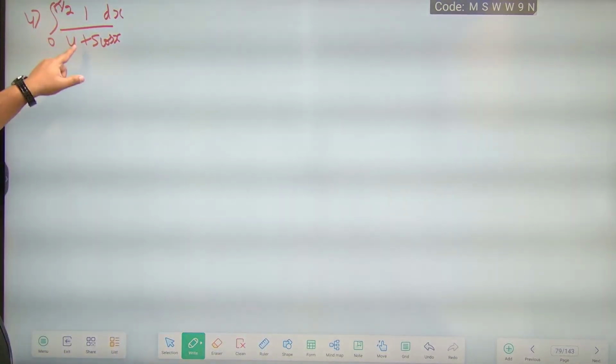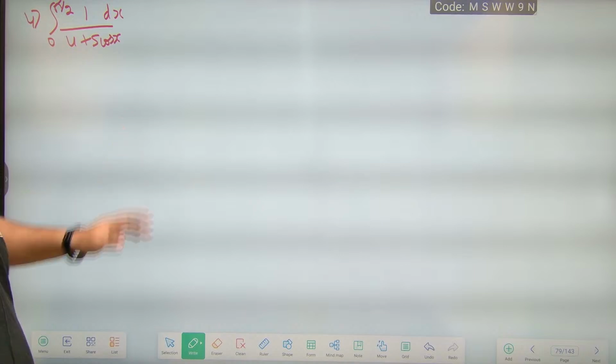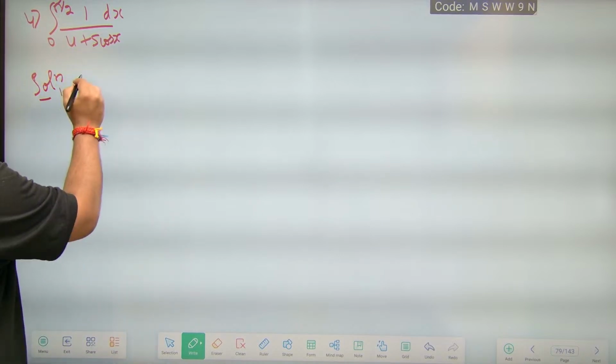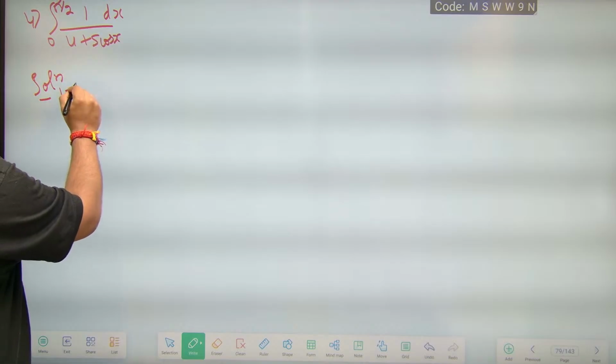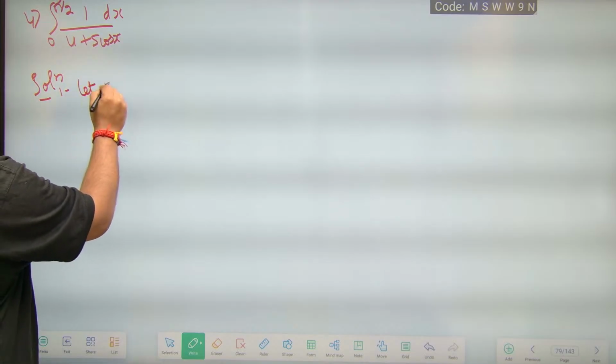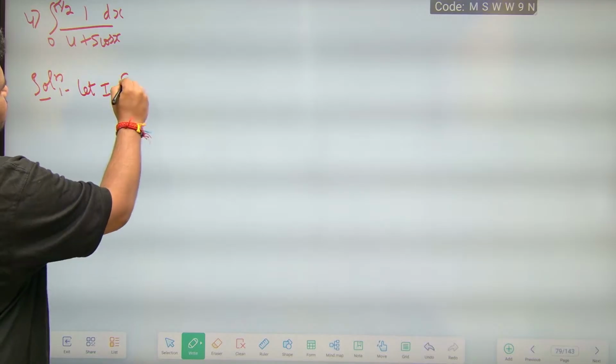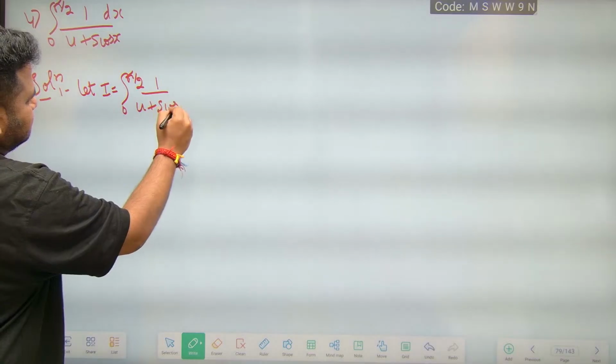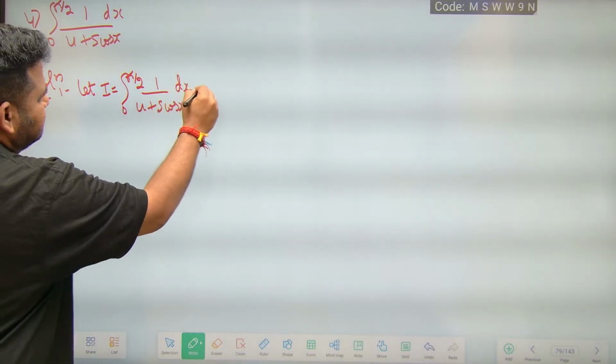Integral of 0 to pi by 2, 1 by 4 plus 5 cos x. This is what is given. Now the solution. Let I be equal to the integral of 0 to pi by 2, 1 by 4 plus 5 cos x dx. Let this be equation 1.